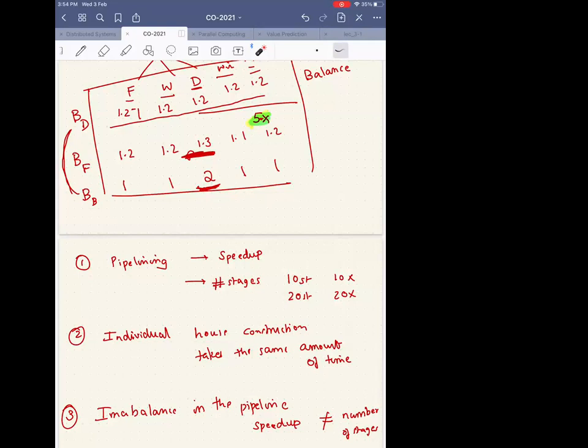Sir, do we have any way to find speed up in imbalance pipelining? Yeah, you can. Okay, let's calculate. The reason there is no straightforward formula is that this number is different. There is a way to do it, but maybe I should introduce it after coming back from the break. Anyway, we'll be looking at these formulas in detail. There are two formulas that I will derive, not tomorrow, but in the next week that we will be meeting. But it's not very straightforward.